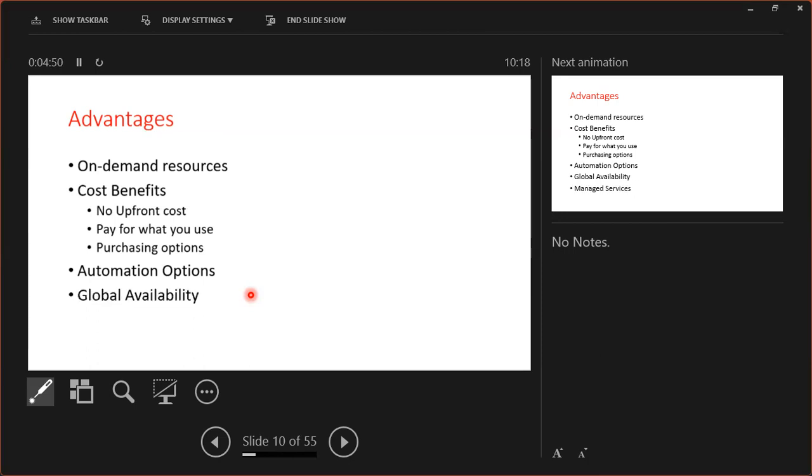Global high availability. Right now we are in India, but my customers are from the US. No need to go there, no need to travel. Just one mouse click, we can change the country. We can change the region to reduce the latency between application and end user. So that is also global high availability. I'll show you all those things. And managed services: most of the services are managed, so no need to worry.